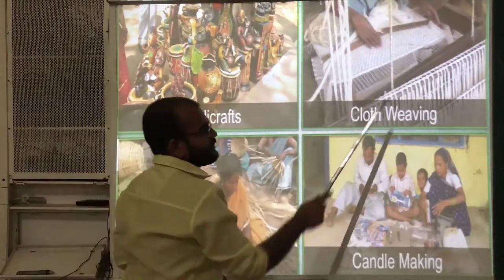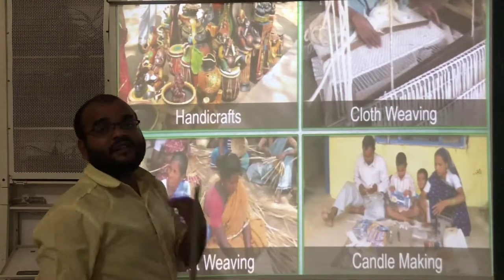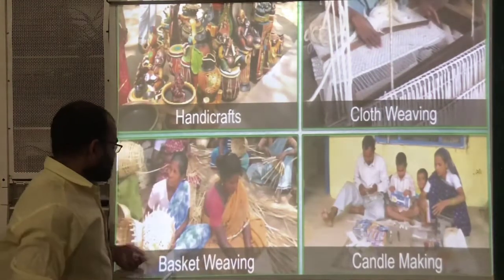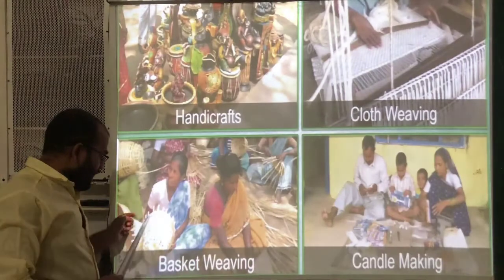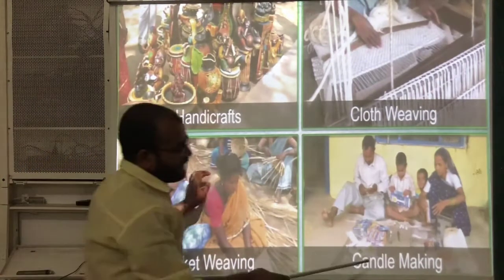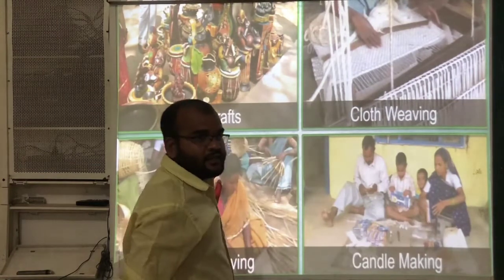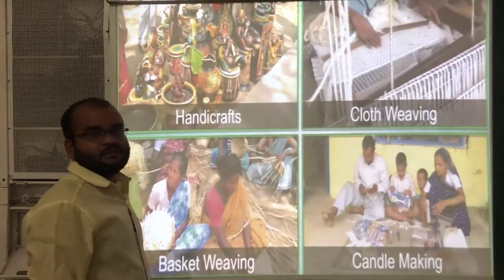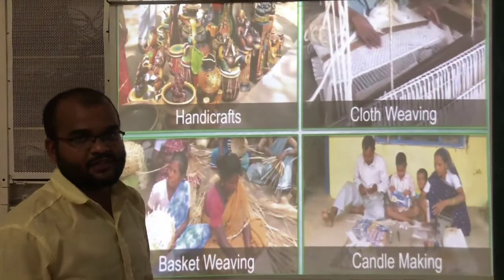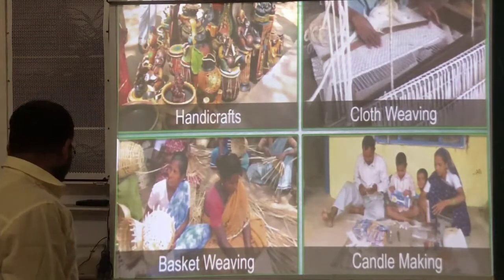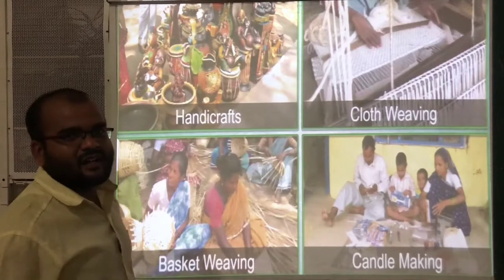Next, cloth weaving, making cloth. Next, basket weaving, making baskets. And making of candles. All these come under manufacturing units. By doing all these activities, they are getting some money.